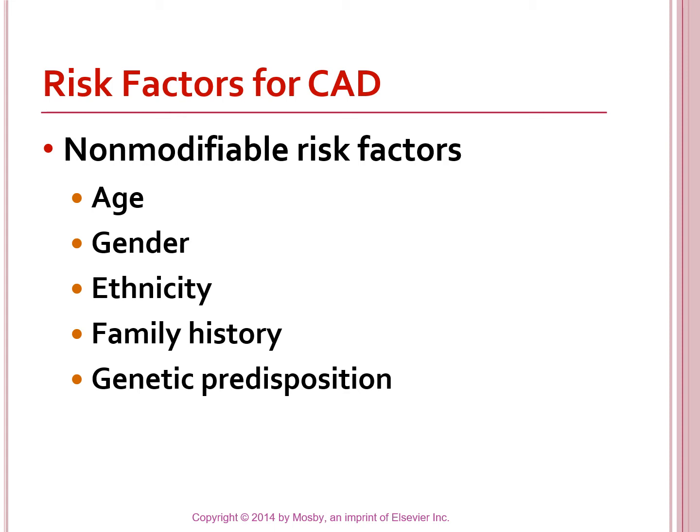Those are all things that can put somebody in a category as being at risk, but things that they can't really do much about. The reason that this is an important distinction is because when you are teaching somebody the risk factors, you're going to teach them all the risk factors, but when you are trying to improve their life, you will focus on their modifiable risk factors, not the things that they can't do anything to change.